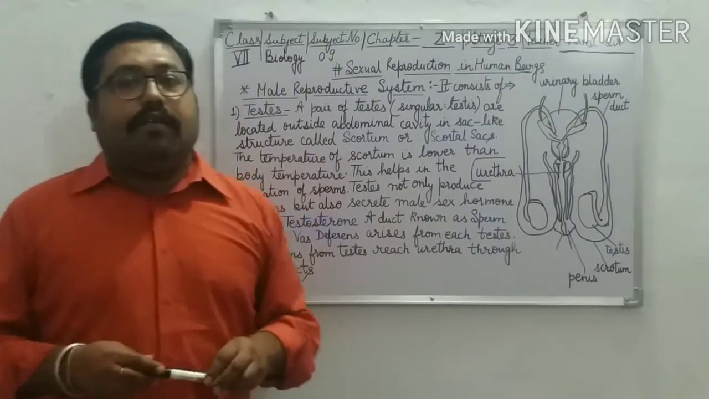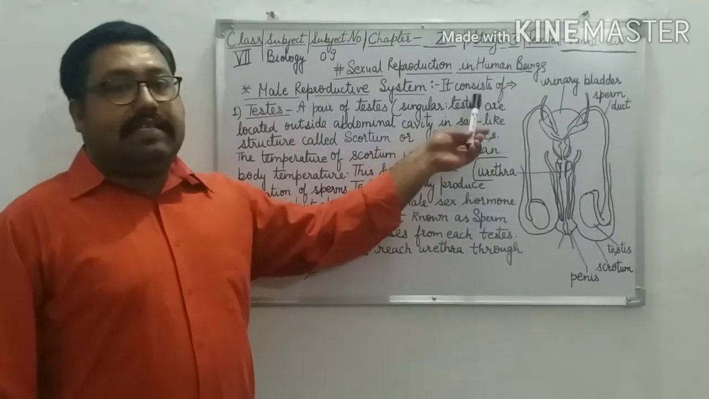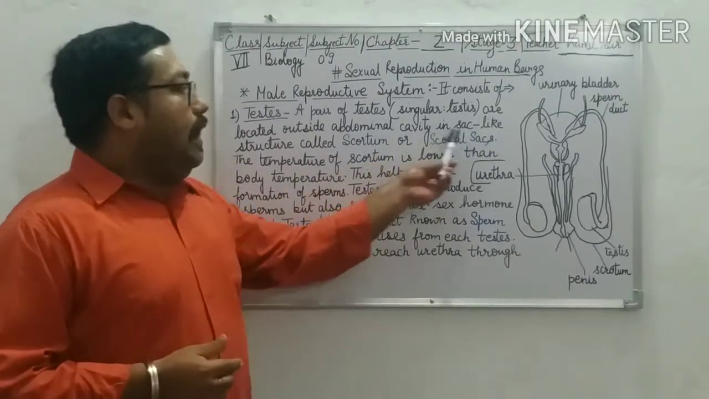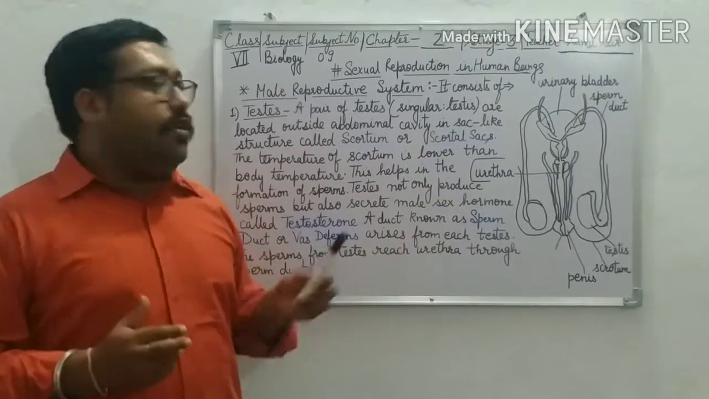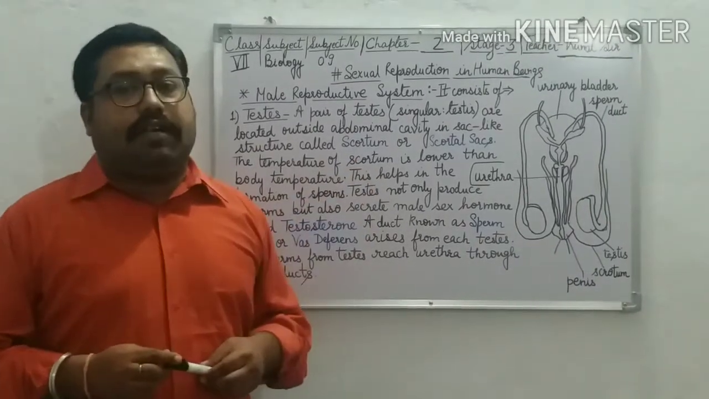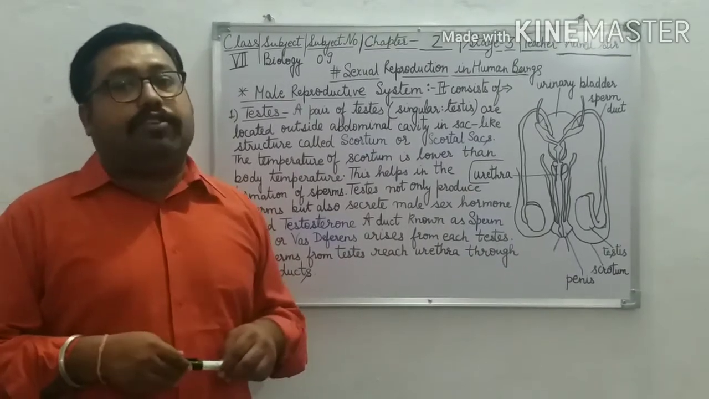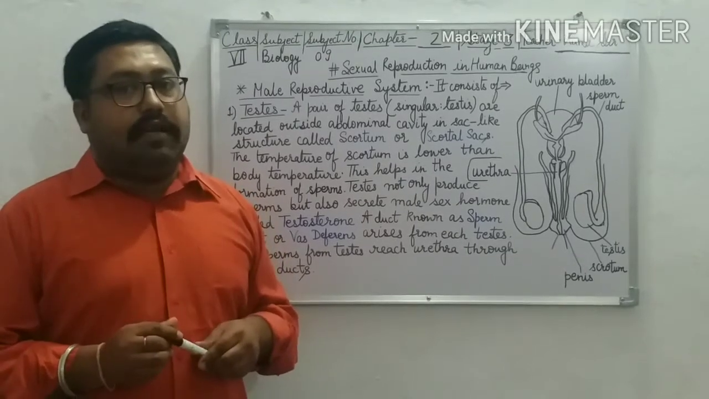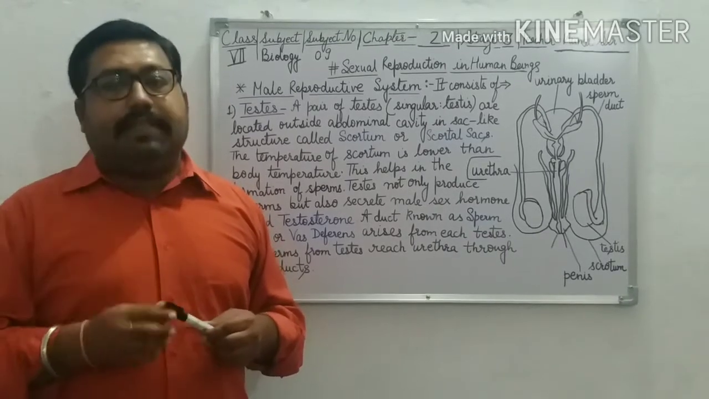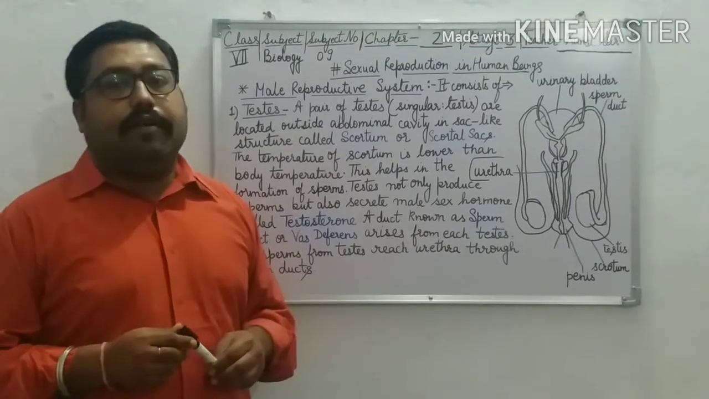Again, I am repeating for you about the testes. A pair of testes are located outside the abdominal cavity in a bag-like structure called scrotum or scrotal sacs, and the temperature of this scrotum is lower than the body temperature. This helps in the formation of sperms in the testes. The testes not only produce sperms but also help in the formation of the male sex hormone called testosterone.